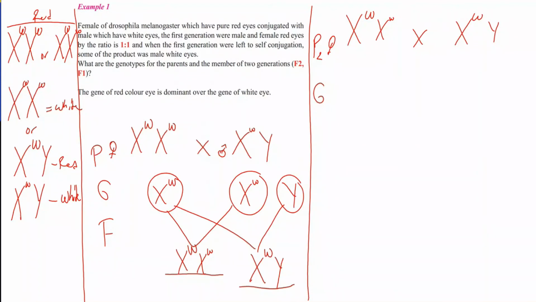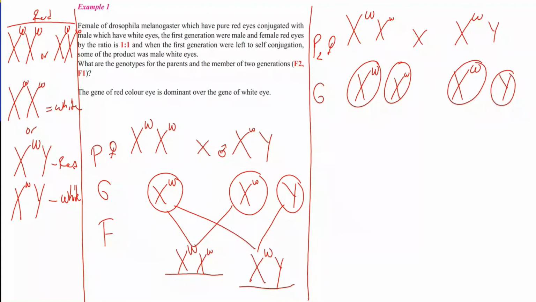In this case, the female, because she is hybrid, also produces two types of gametes, capital W and small w. The male, also heterogametic, produces two types of gametes, X capital W and Y.